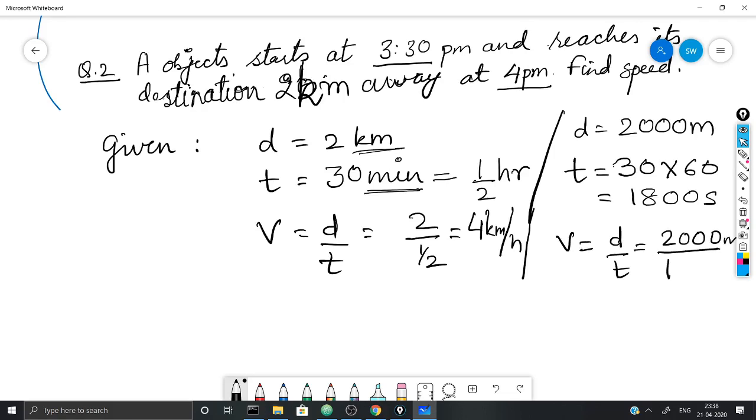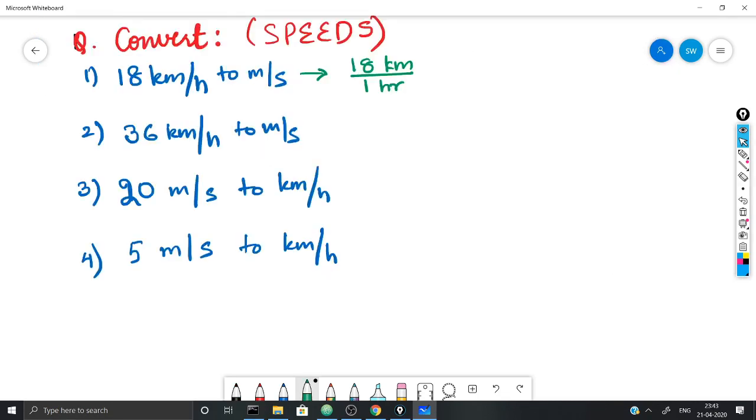2000 meters upon 1800 seconds. How much does it come out to be? It is 10 by 9 meters per second, right? So these are the two ways in which you can do this. If you are asked to find it in SI units, then of course you should take care about the units. They should be in the same system of units, right? So this was about speed.